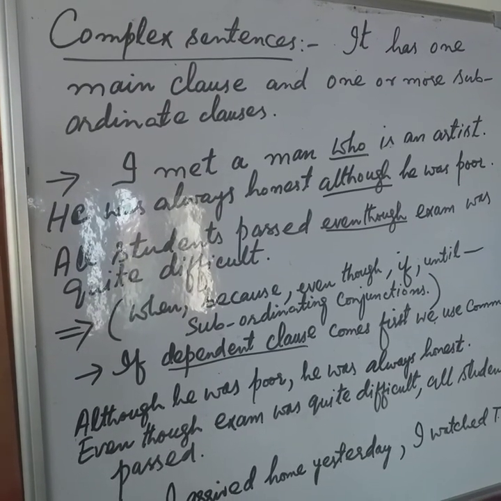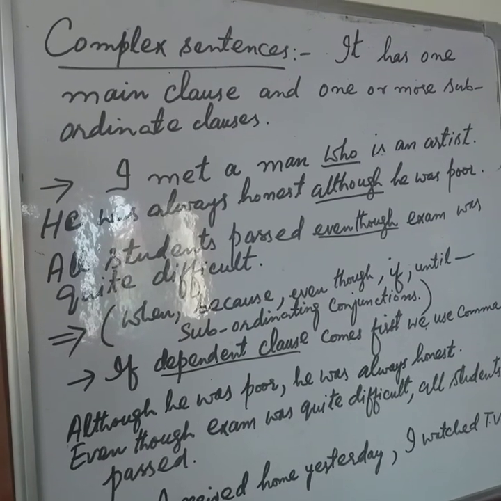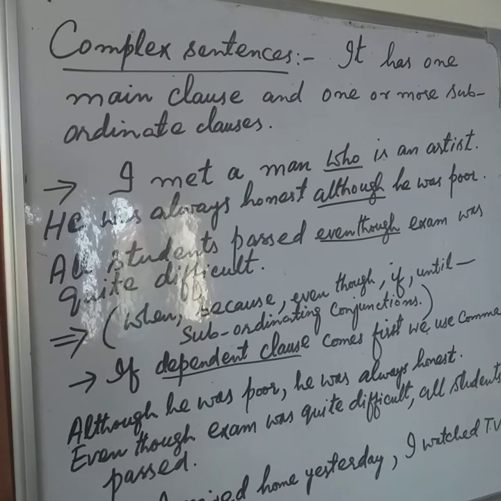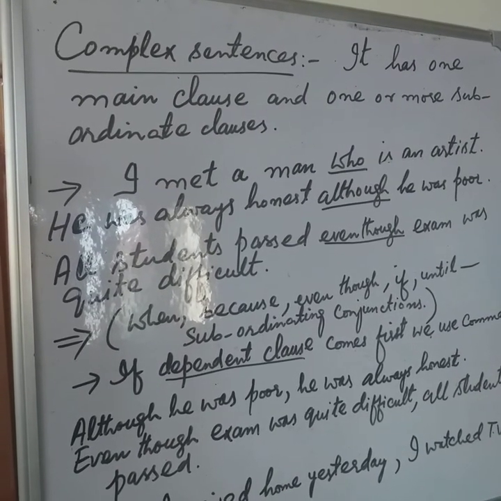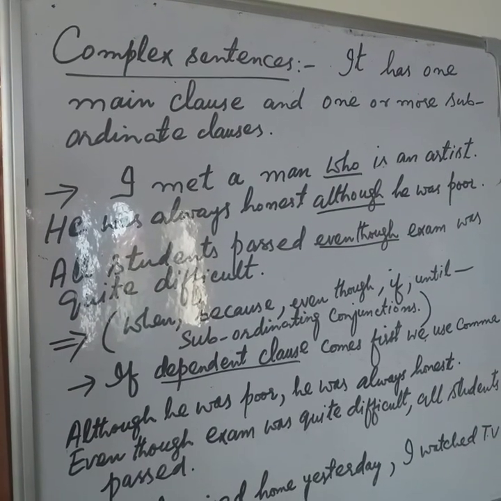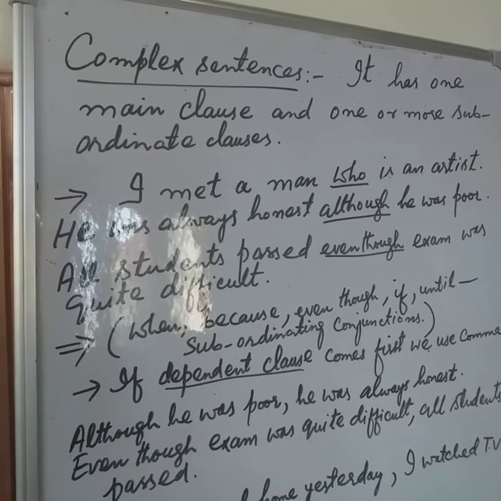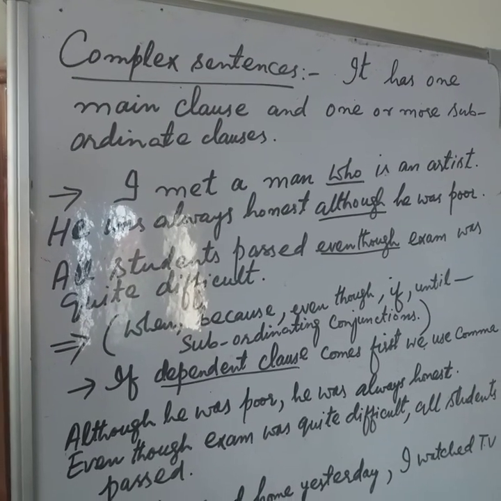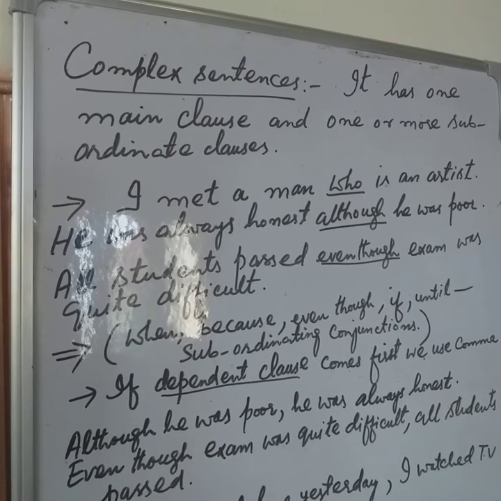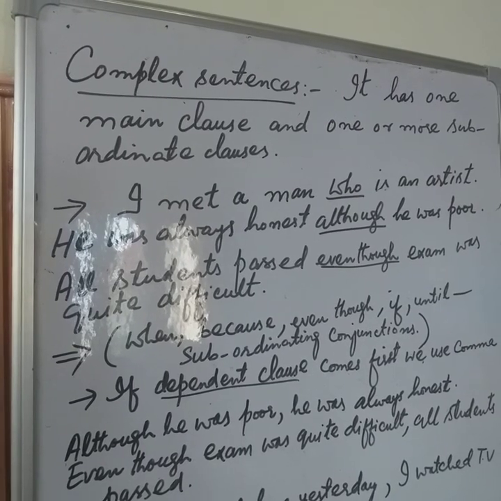Dear students, a complex sentence has one main clause, or we can say one independent clause, and one or more subordinate or dependent clauses. Got it here? A complex sentence consists of one main clause and one or more dependent or subordinate clauses. It's unlike a compound sentence. A compound sentence has two or more independent clauses or two or more main clauses. So in a compound sentence, you will find only main clauses.